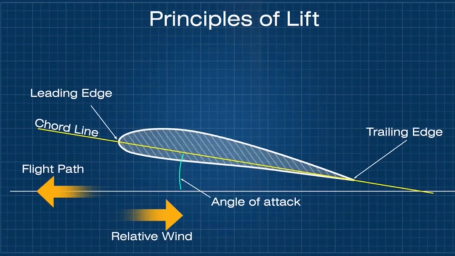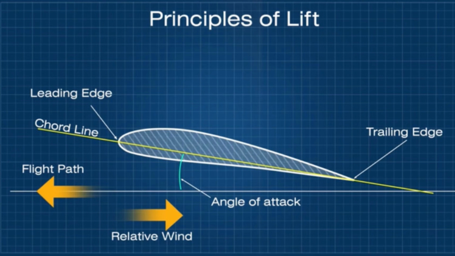Chord line is an imaginary line which is connecting your leading edge, that is the front part of your wing, to the trailing edge, which is the back part of your wing. So it's an imaginary line between the leading and trailing edge of a wing of the aircraft.